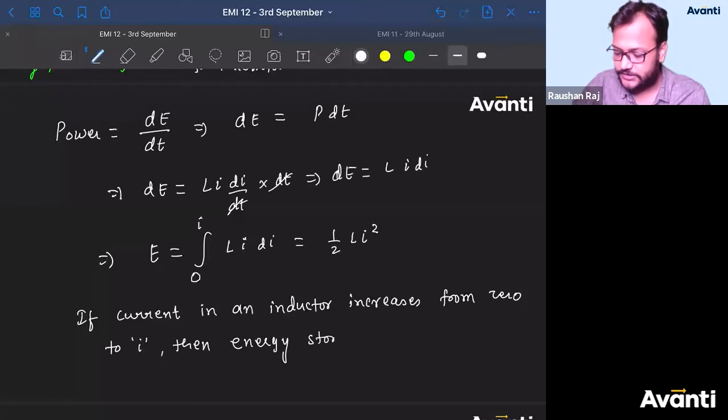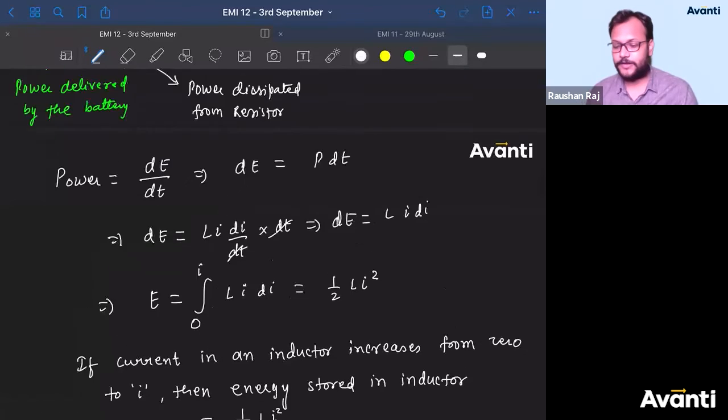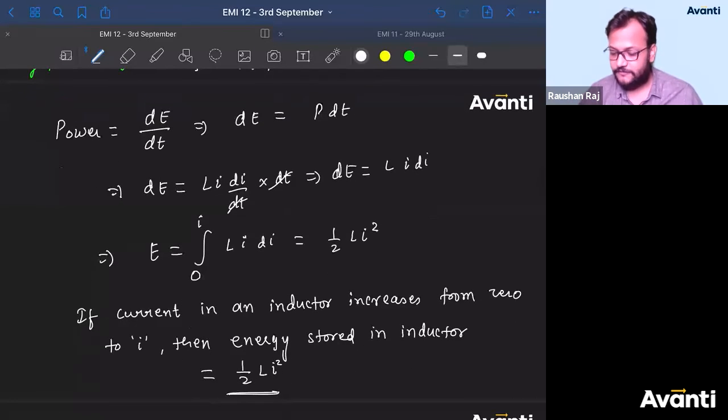Then energy stored in the inductor will be given as half into L into I square. All right, guys. So this is the formula for energy stored in an inductor if current increases from 0 to I. All right, guys. Clear for everyone?